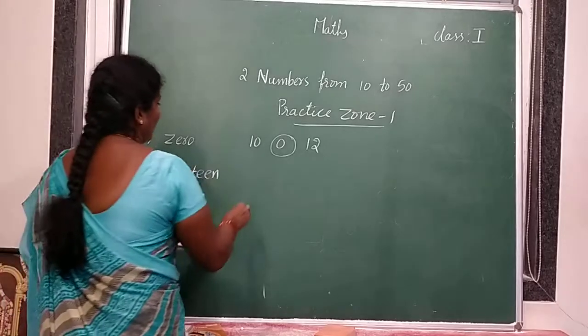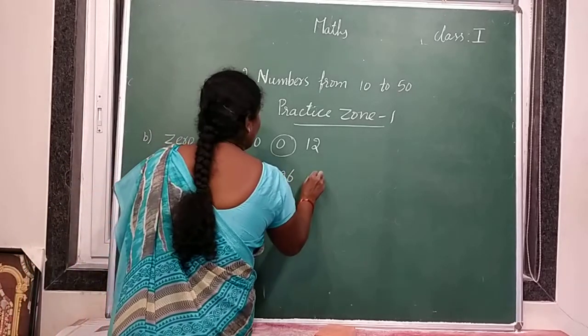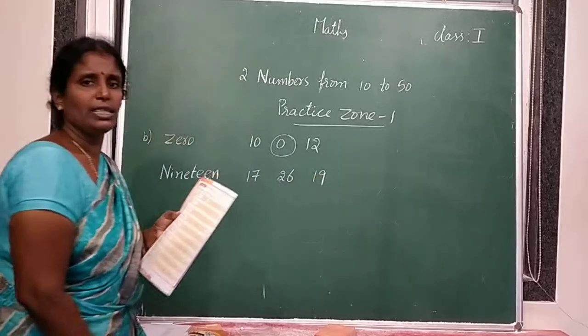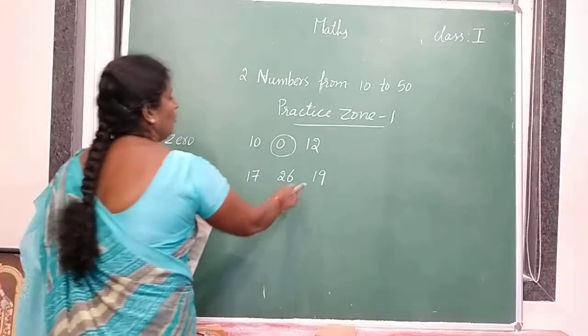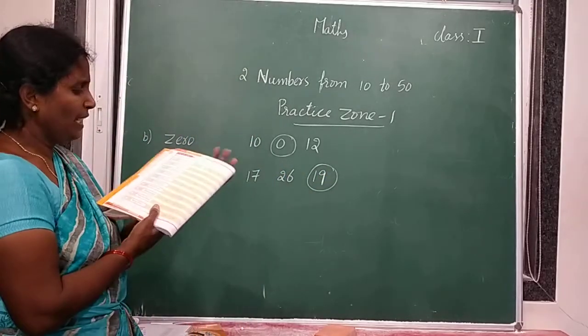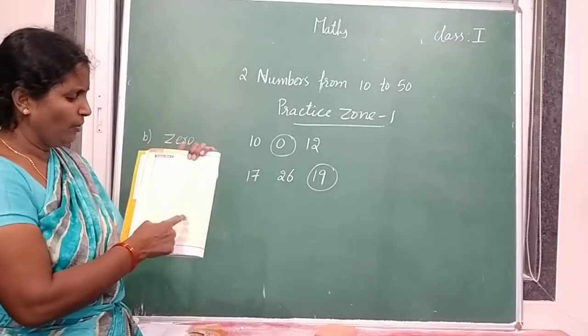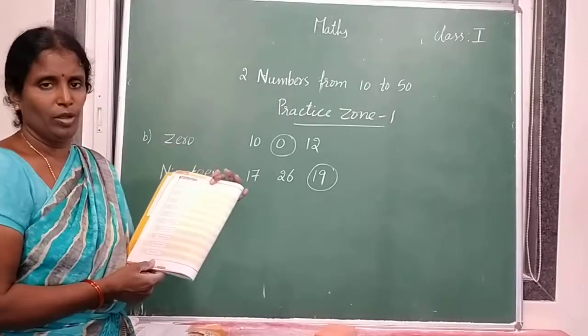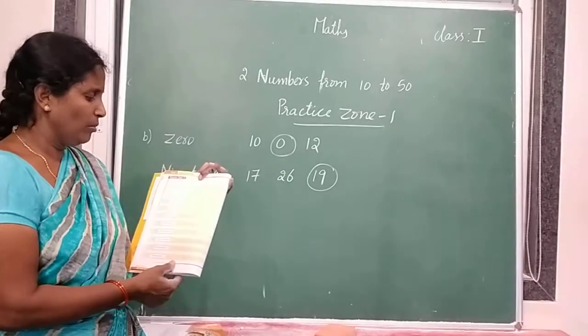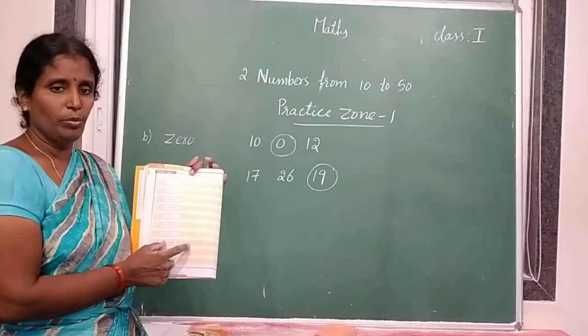So which is 19? 17, 26 or 19? Circle that. Similarly, complete the remaining. More 1, 2, 3, 4, 5, 6, 7 are there. So complete these 7. Page number 24, practice zone 1 in textbook.